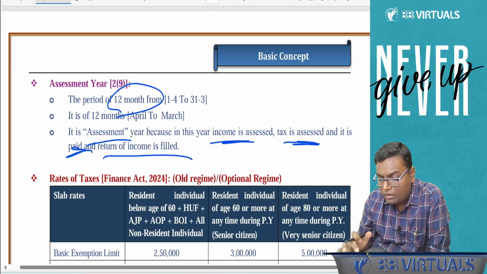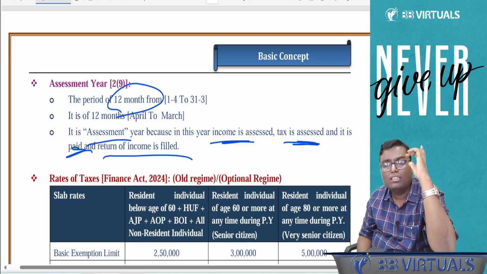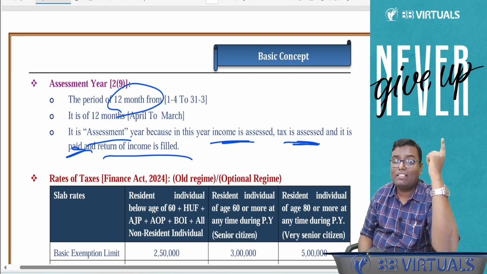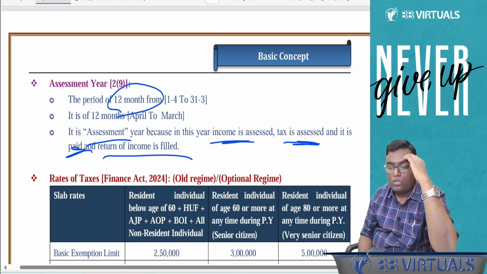Now understand, whatever were the theoretical points of this chapter, the new jargons. By the way, what was the charging section? Income tax is payable by every person on his total income earned in previous year relevant to assessment year. So that section is clarified. Income is earned in previous year, which is relevant to that assessment year. Okay. All the theoretical points are done.